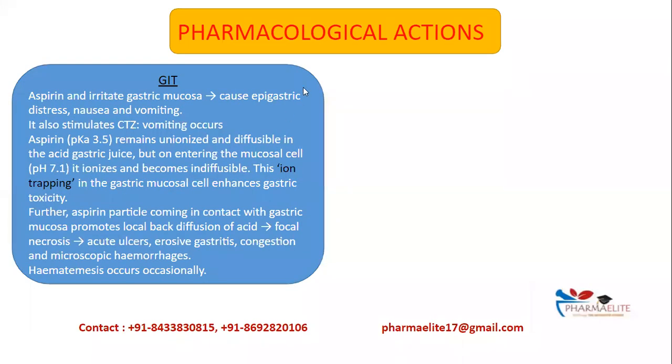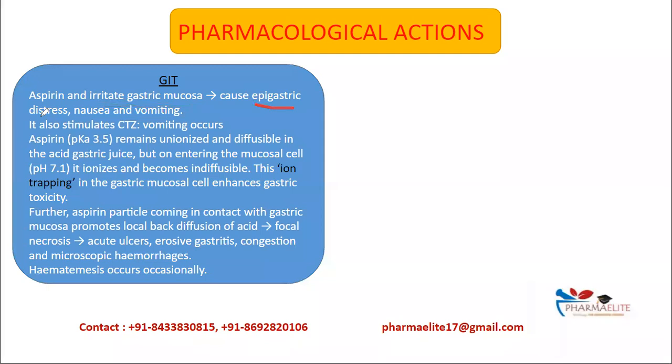Next is GIT. So aspirin, this is very important. Aspirin will irritate the gastric mucosa and will cause epigastric pain, distress, nausea, and vomiting. And it also stimulates the CTZ, and will cause vomiting.